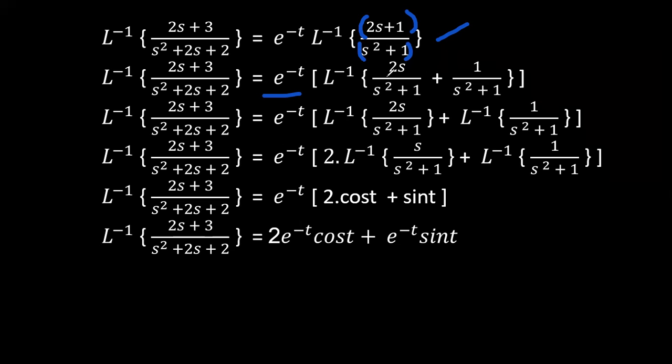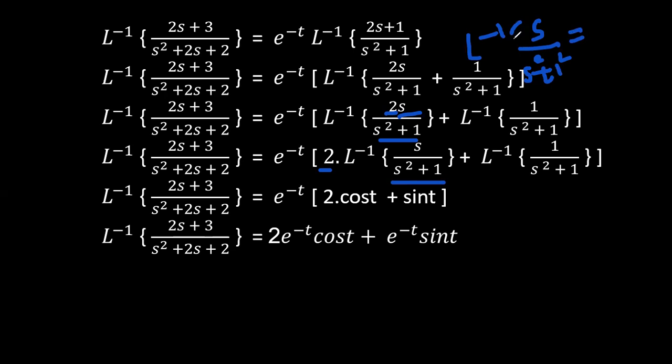Right. So this 2 is a constant which can be kept outside here, again by applying the linearity property. The inverse Laplace transform of the combined two functions can be represented as the individual inverse Laplace transforms of the functions. So this 2 should be kept outside: 2 into Laplace inverse of s by s square plus 1 square, plus Laplace inverse of 1 by s square plus 1 square, where the 1 is a constant. So this formula will be the same as s by s square plus a square, where a square is nothing but 1 here.